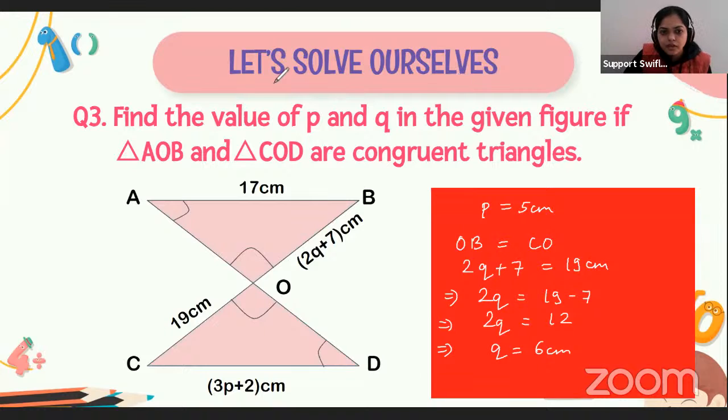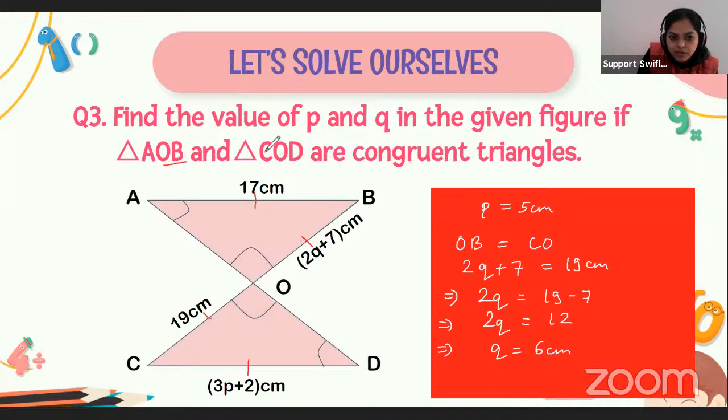All right, everyone. So how can we solve the question? Here it is given that triangle AOB is congruent to the triangle COD. So by this we can say that side AB is equal to side CD and side OB is equal to side CO.